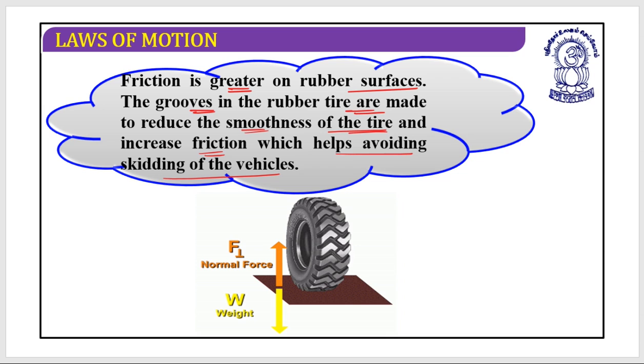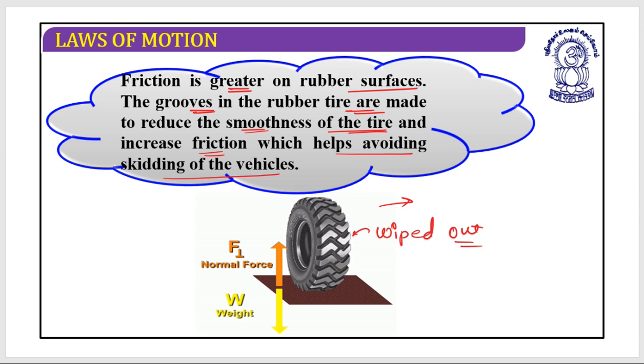As a tire gets older, say in a car, after approximately 40-50,000 kilometers, the grooves have been wiped out, and it is advisable to change the tire, because now friction would be less.